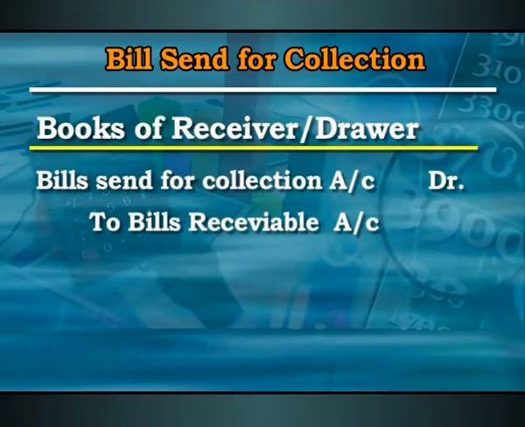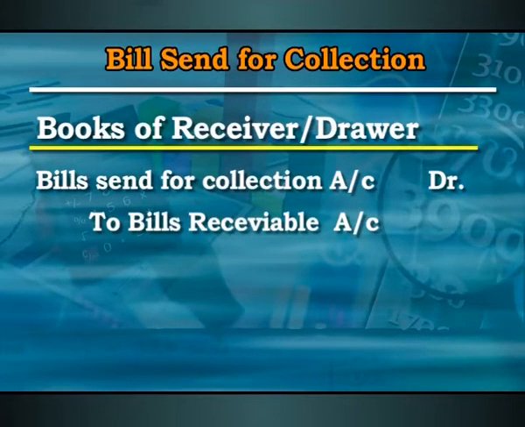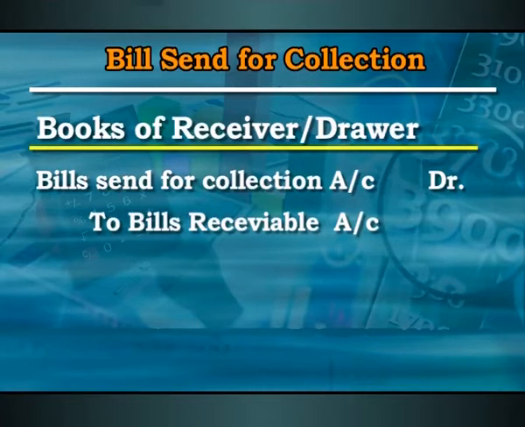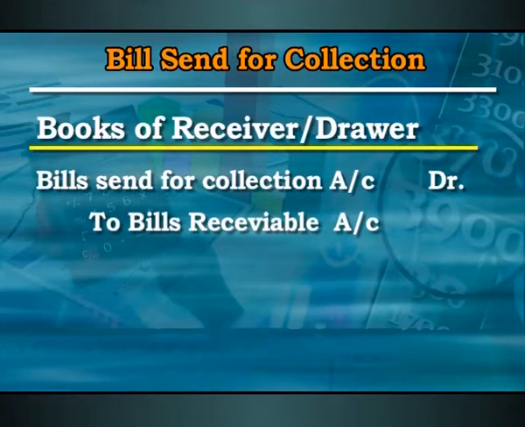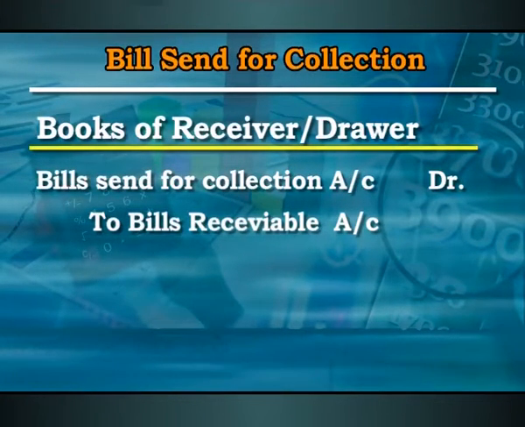Here, two different entries are going to be made. One is bill sent for collection account debit to bills receivable account. This is in the books of the drawer. This is basically a token entry, nothing is to be done with it. When we are giving the bill to a bank, in most cases it could be possible that they are not going to pass any entry because no transaction took place. Simply you have given a bill to a bank for collection.